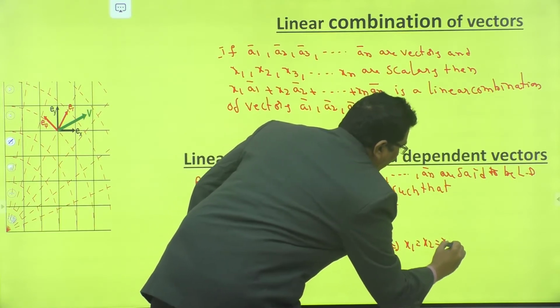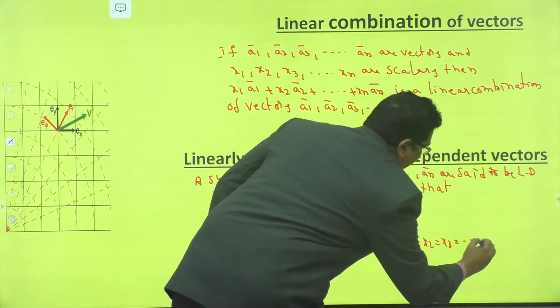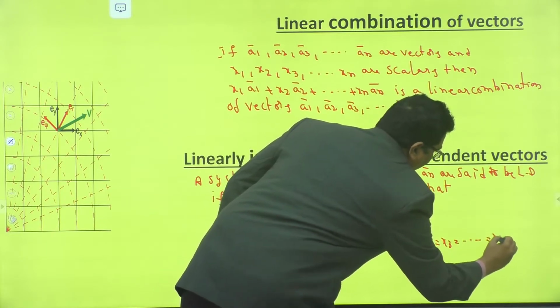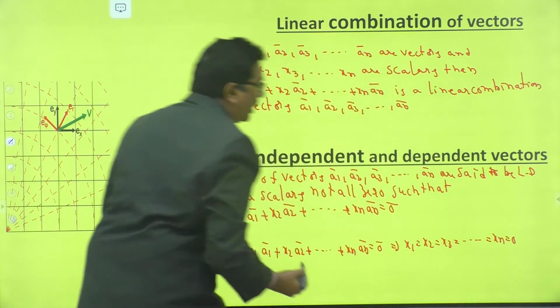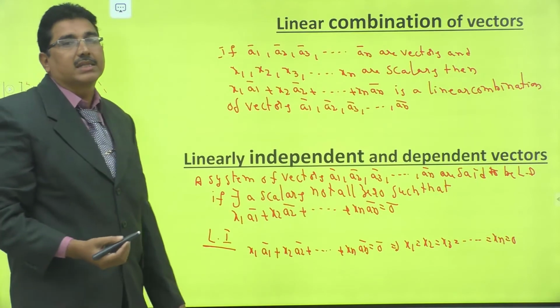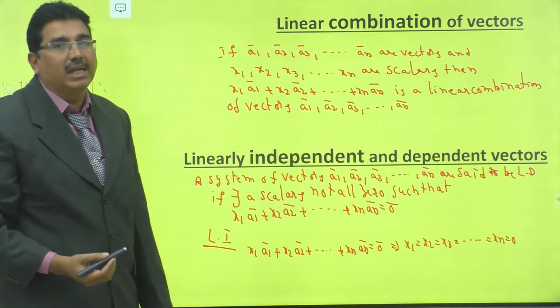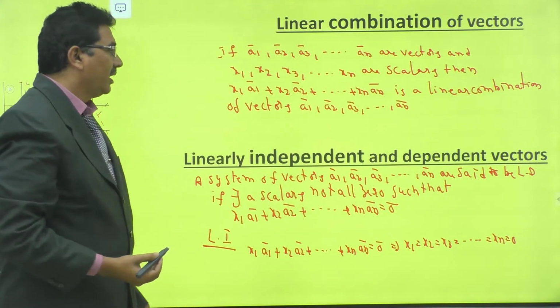In this case, the vectors are said to be linearly independent.